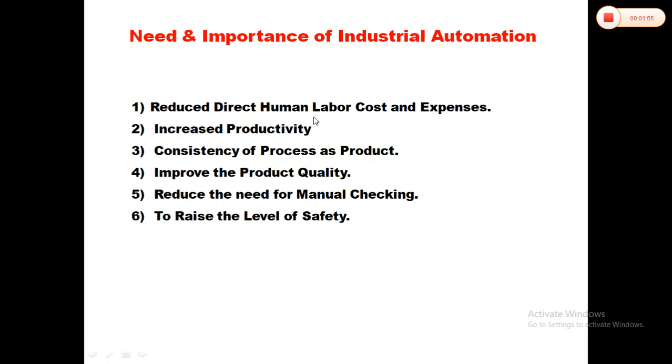Due to less labor and use of automation in the industry, it increases the productivity. We can produce a product 24/7 because of the minimum use of labor. It improves the product quality and reduces the need for manual checking, because an automation system can automatically check the product and its quality, so as to raise the level of safety.